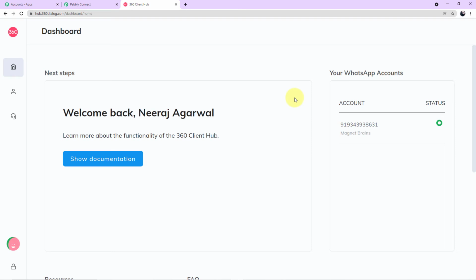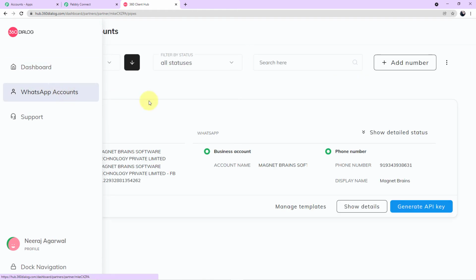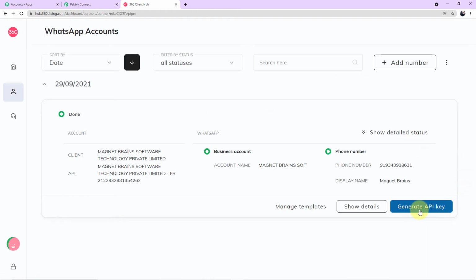Now let me show it to you from where you can find the API key. Come to your left corner here, you can see three options are given to you. Among the options, you have to click on WhatsApp account. Now come to your right corner below, a blue button is given to you which says generate API key. Guys, listen to this information very carefully please. Click on this button once and your API key will be generated along with the domain.